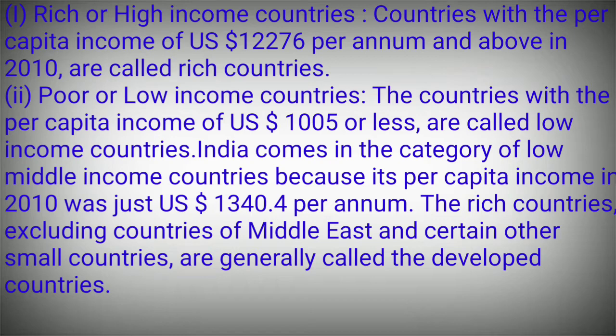Poor or low income countries: countries with a per capita income of $1,005 or less are called low income countries. India comes in the category of low middle income countries because its per capita income in 2010 was just $1,340 per annum.